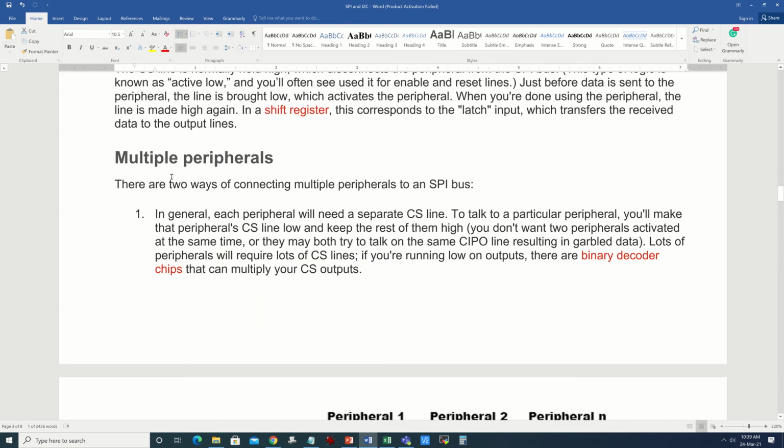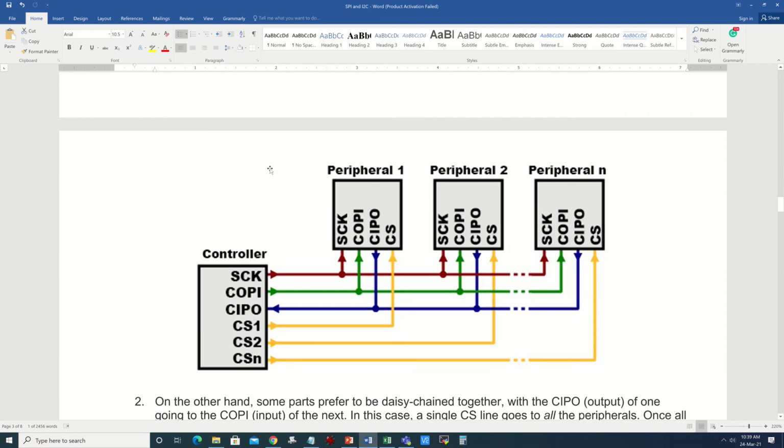Now you can connect multiple peripherals through the SPI protocol. How can you do that? You can use SCK, COPI and CIPO connected in parallel to many peripheral devices. So this is the microcontroller, and there are 3 peripherals in this example. The 3 peripherals have a common clock signal, which means whenever the microcontroller is sending clock, all the peripherals are receiving the clock.